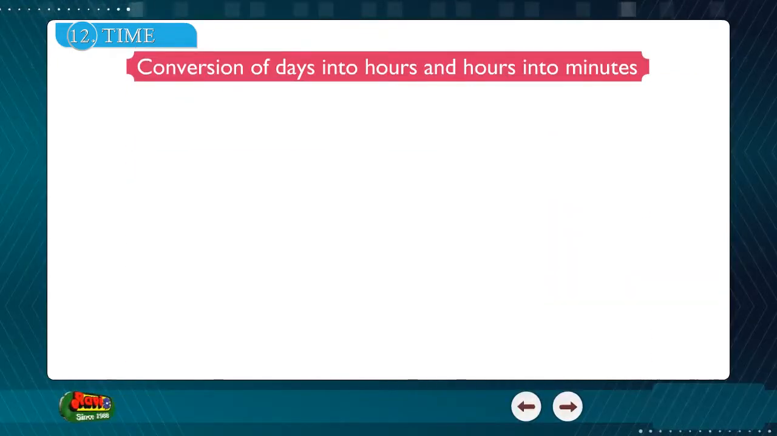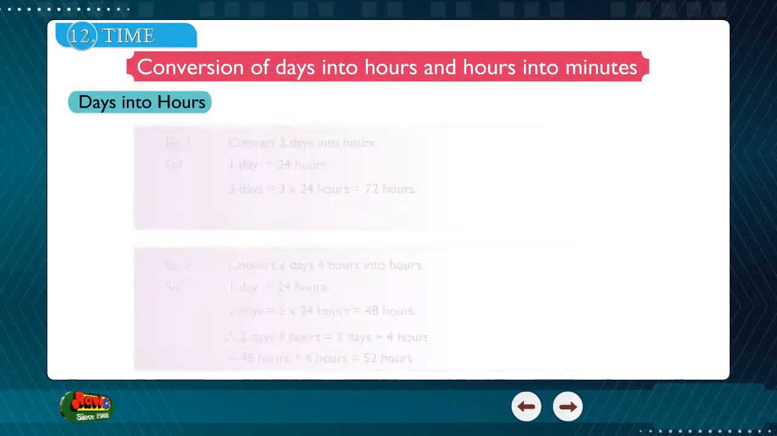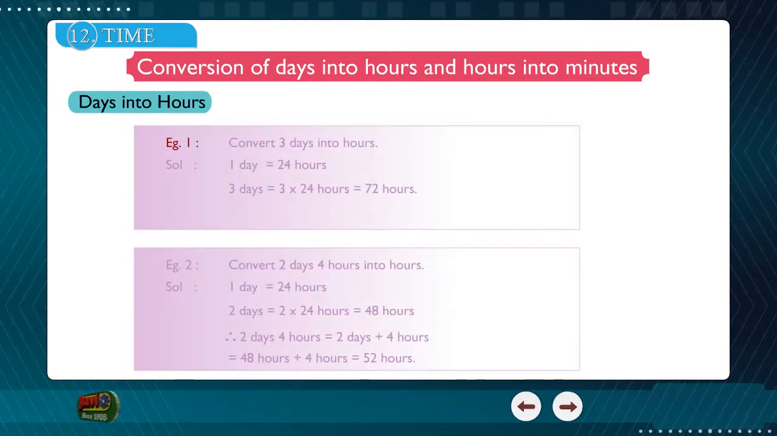Conversion of days into hours and hours into minutes. Days into hours. Example 1. Convert 3 days into hours. Solution. 1 day is equal to 24 hours. 3 days is equal to 3 into 24 hours is equal to 72 hours.